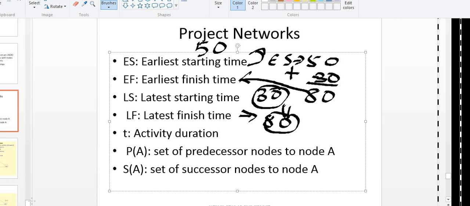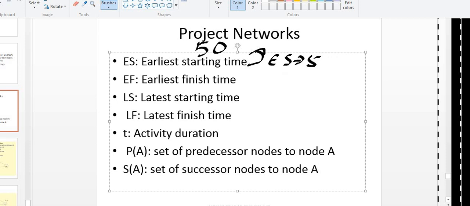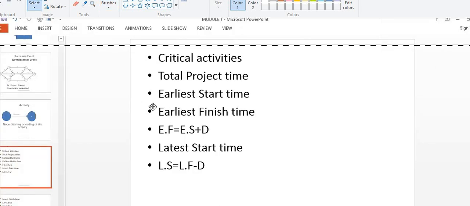So in simple terms, what we can say: early start means as early as I can start my activity. Early finish means early start plus the duration of the particular activity. Late start means how late I can start it. First we will know the late finish only. Back calculation we have to do. So late finish minus the duration is the late start. This is the formula. I hope you remember this.